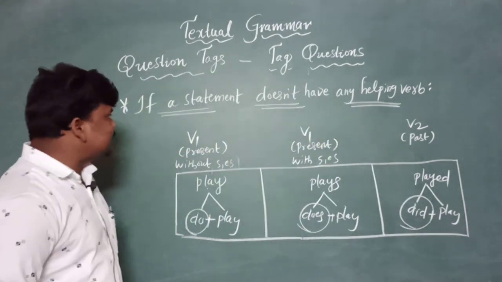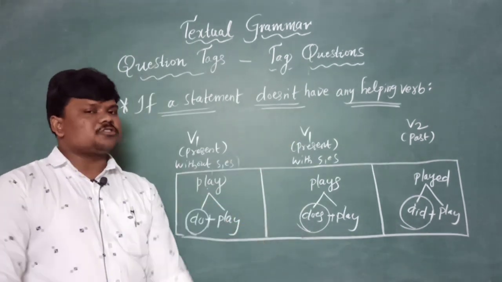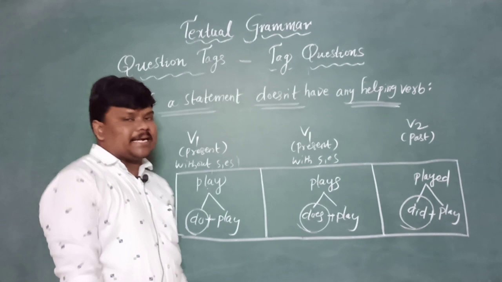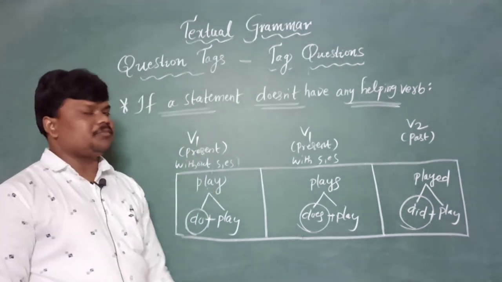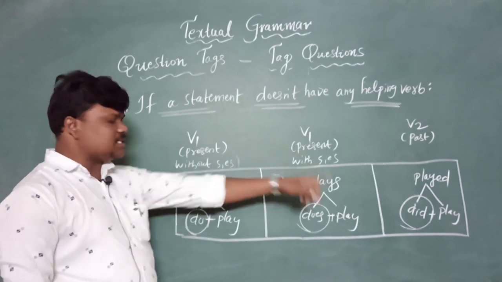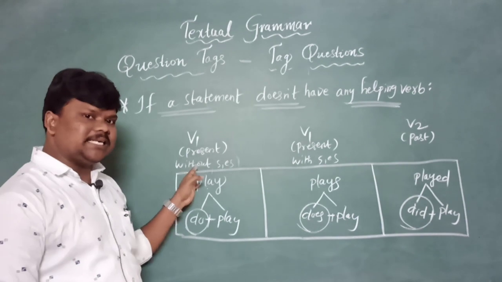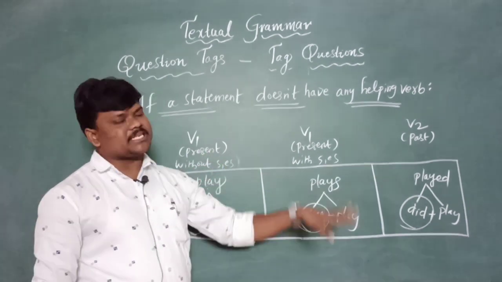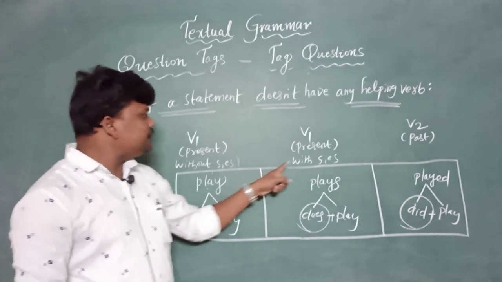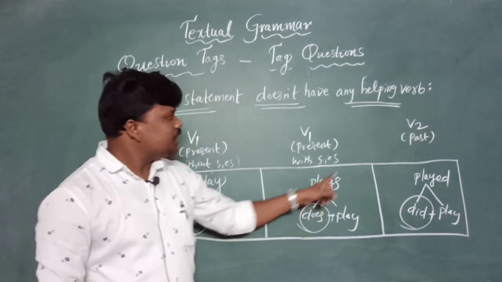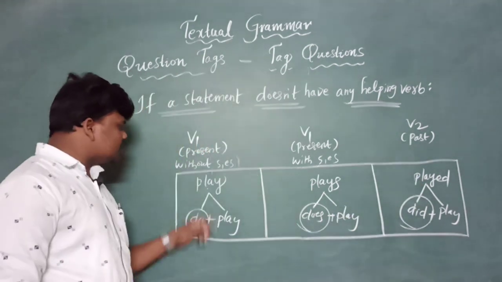See, do, does, did. If a statement doesn't have any helping verb, first and foremost, try to identify the main verb, which is in the form either of present tense or past tense. If it is a present verb, try to identify whether it is with S or ES or without S or ES. If without S or ES, do is hiding. If with S or ES, does is hiding. If any V2 came, did is hiding. Do you understand the concept?